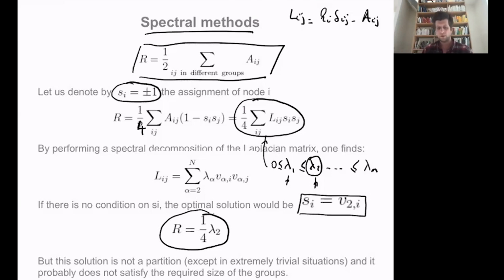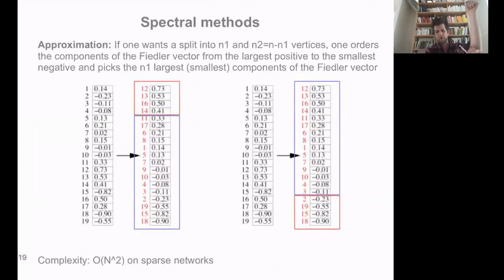And why is that so? Because the vector S that we defined had a very constrained organization. It can only be made of +1s and -1s, while the vector S that we have here comes from the graph. It's this dominant eigenvector, and we cannot be sure that it has the right organization. So if you want to find the right vector S that minimizes the cut, you need to find a vector S that is as close as possible to this dominant eigenvector. And typically the way to do so is the following.